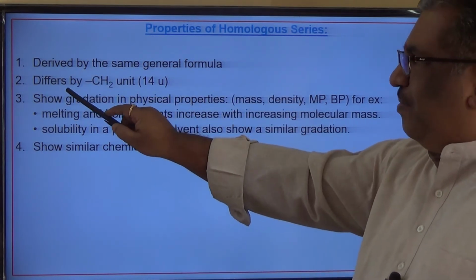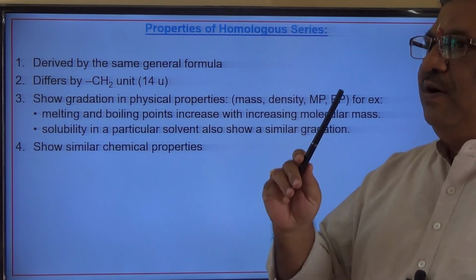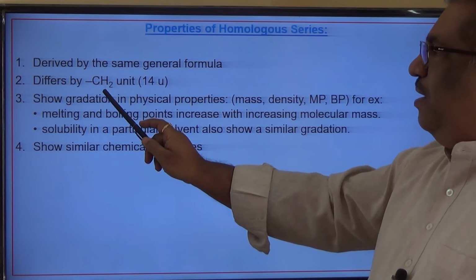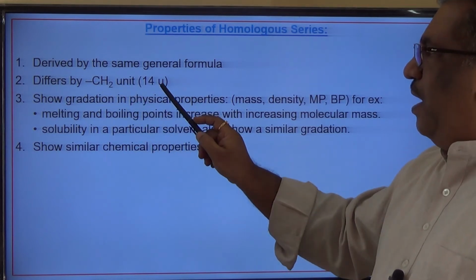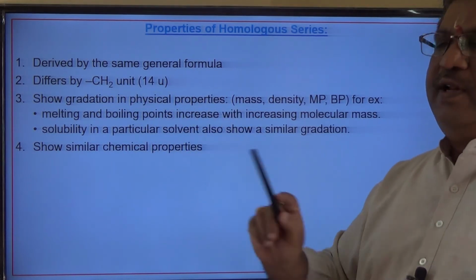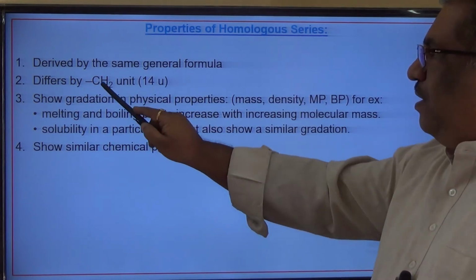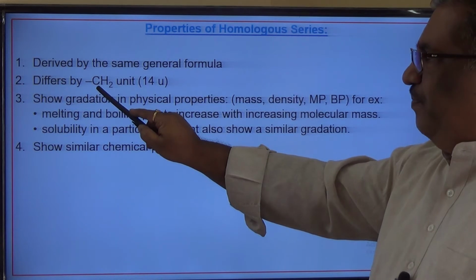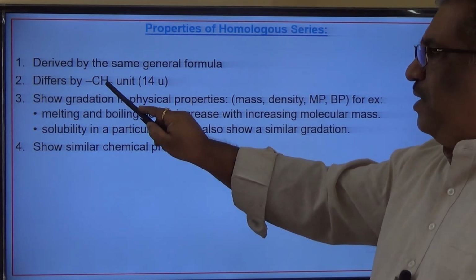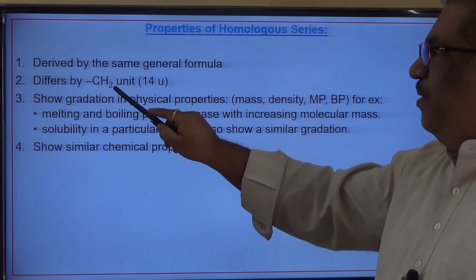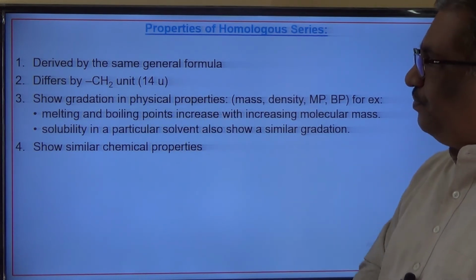Two consecutive or successive compounds in a particular series differ by a CH2 unit, which is equivalent to 14 atomic mass units. How is this 14 u? Carbon has 12 atomic mass units plus hydrogen has 1 AMU, so 12 plus 2 AMU equals 14 u.